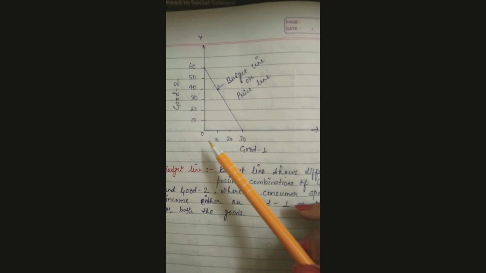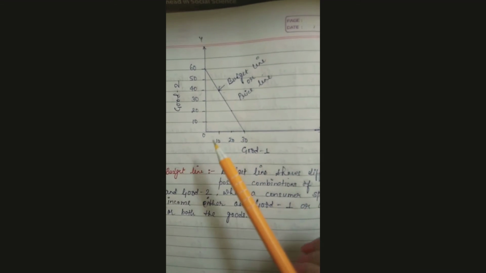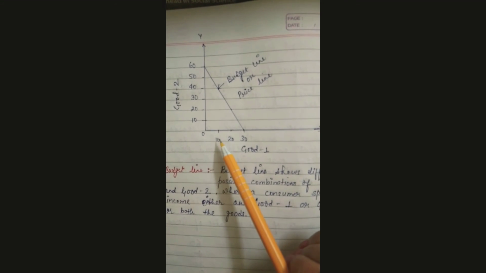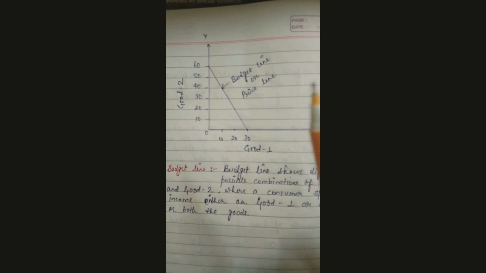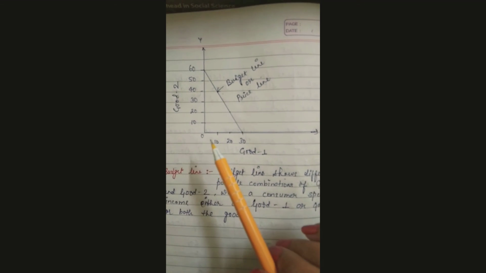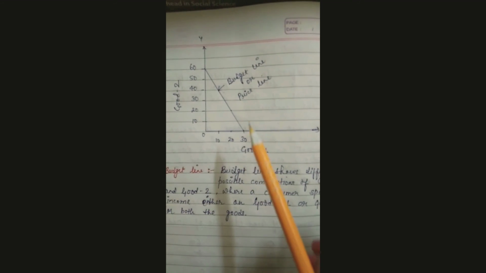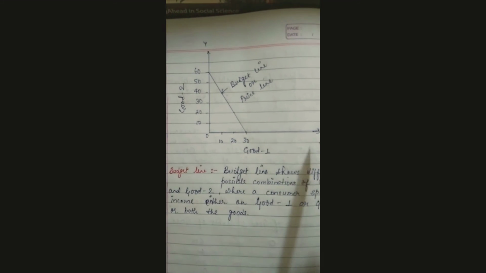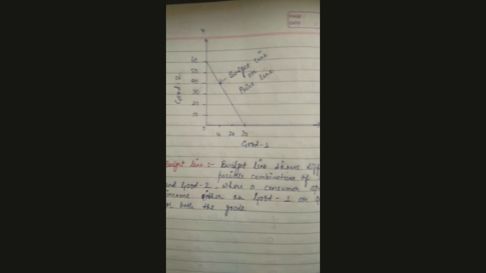When good 1 was 0, good 2 was 60. When good 1 was 10, then the amount spent on good 2 was 40. And when good 1 was 30, the amount spent on good 2 was 0. So likewise, this diagrammatic representation is just a representation of the schedule which we have seen right now.